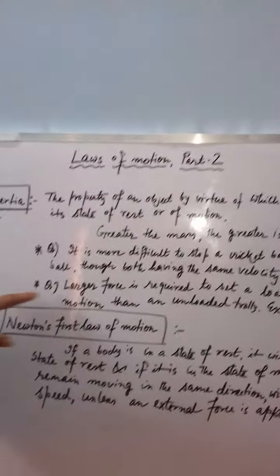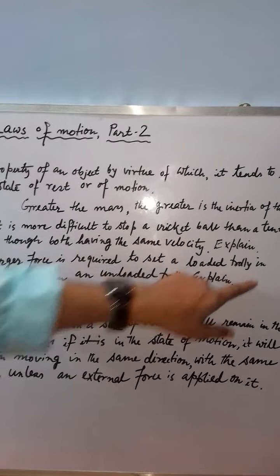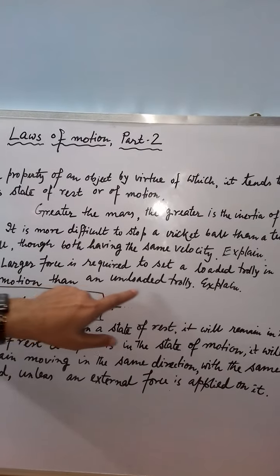You see the next example. Larger force is required to set a loaded trolley in motion than an unloaded trolley. Explain. This particular question is also related with the mass, because greater the mass, greater is the inertia. So if you want to pull or push a loaded trolley, it has more mass, so you have to apply more external force. But if the trolley is unloaded, its mass is less and you have to apply less force to move that particular trolley.